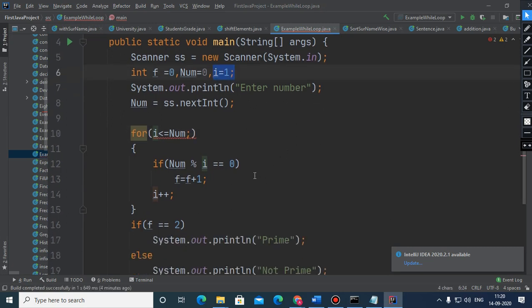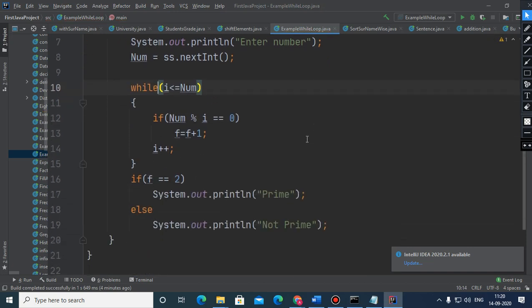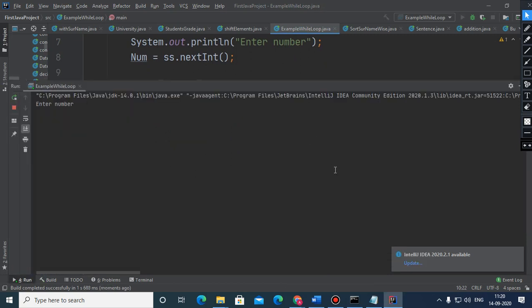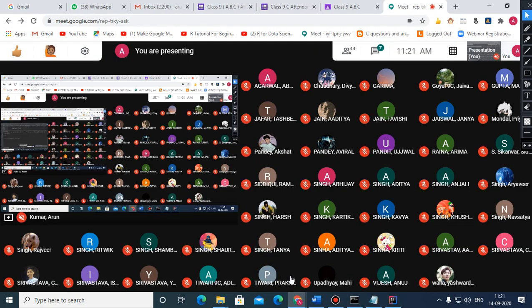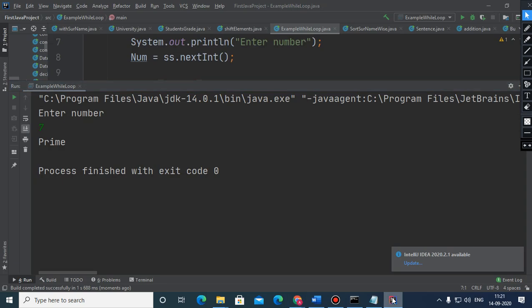So initialization comes before, there will be no semicolons, the condition is i less than or equal to num, and in place of for you write while. This is the syntax or structure of the while loop. So suppose the number is 7. It is prime. So children, just wait for 1 minute and please go through the code.